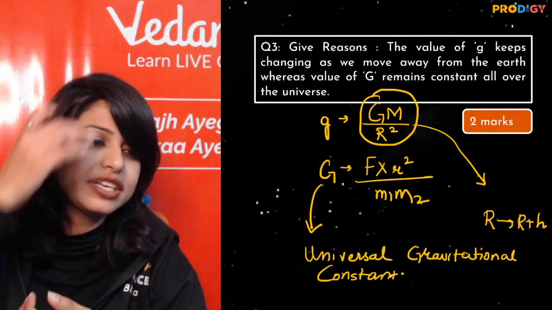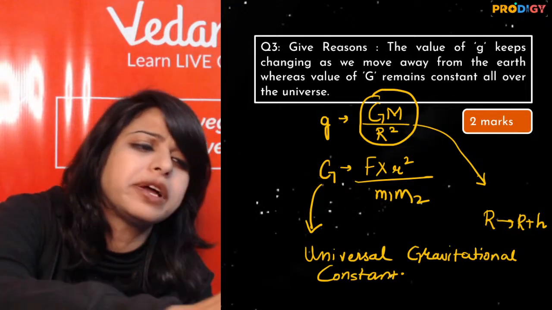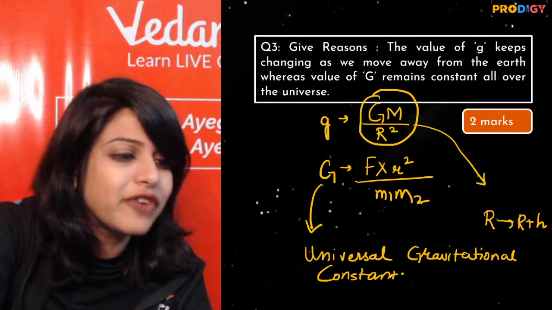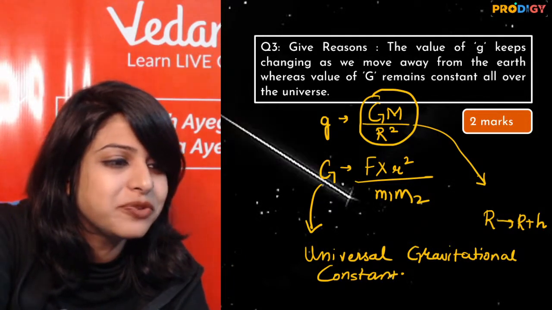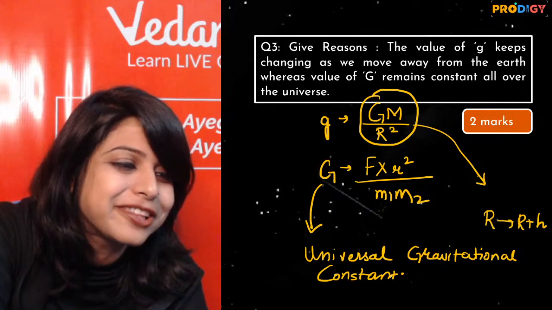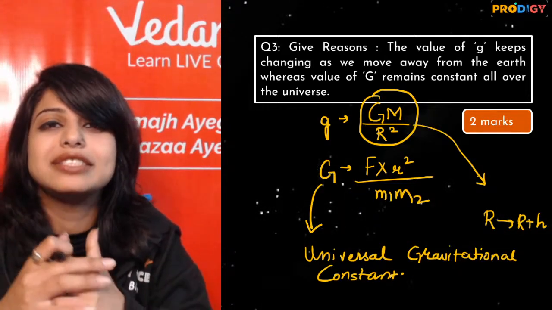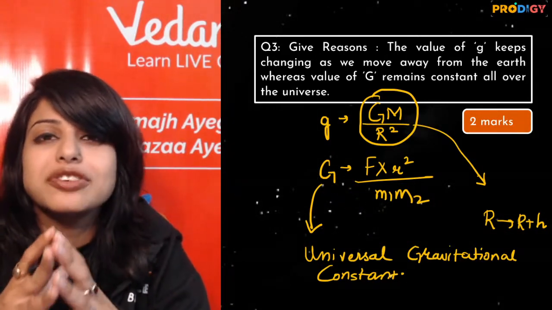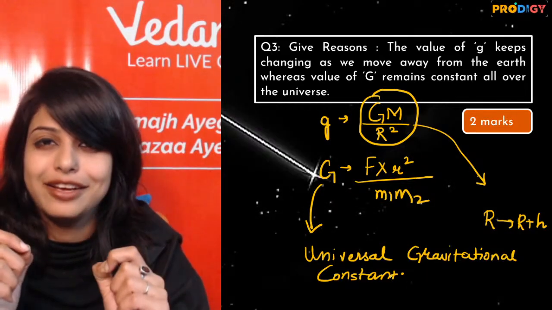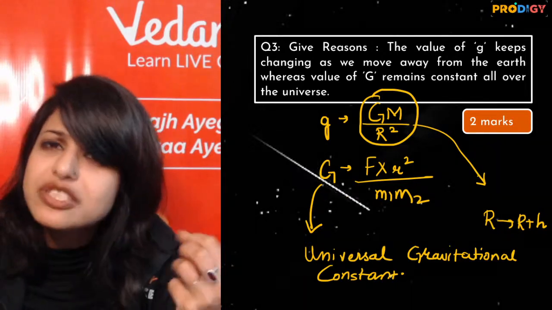G is the universal constant. It is perfectly correct. It does not change with respect to position or distance. That is fine, Arpan. But I am looking for the definition of capital G. Very good. It is the force between unit masses separated by a unit distance. Very good, Ekam Jyot. My capital G is defined as the force of gravitation or force of attraction between two unit masses separated by a unit distance. Now my distance is fixed, my masses are fixed, my capital G is fixed.